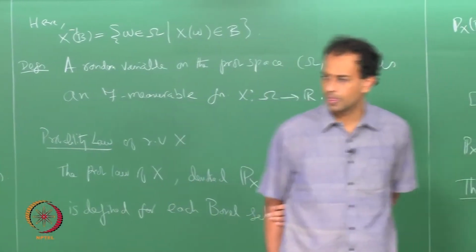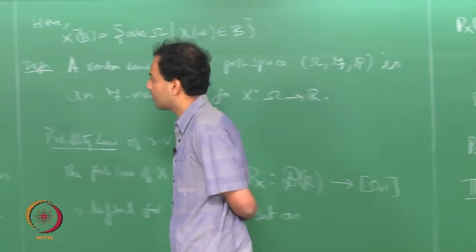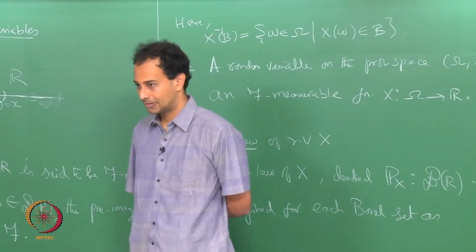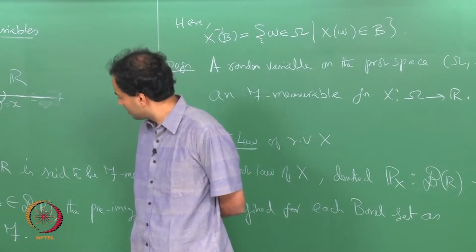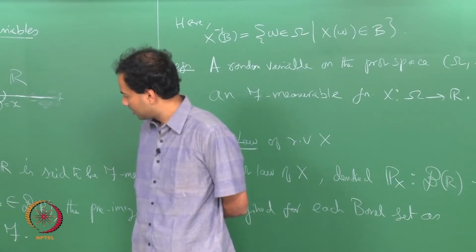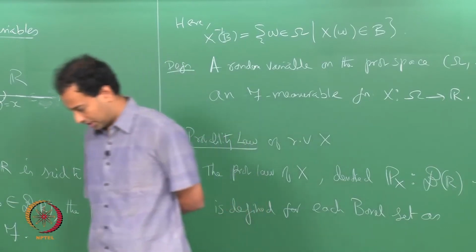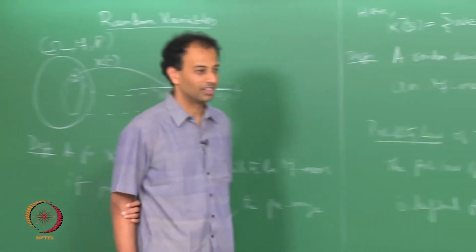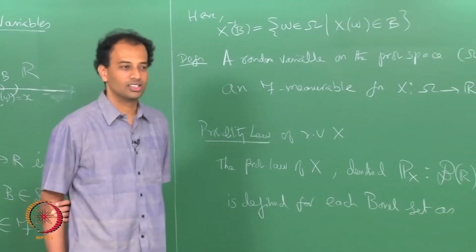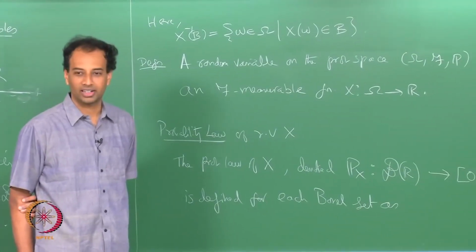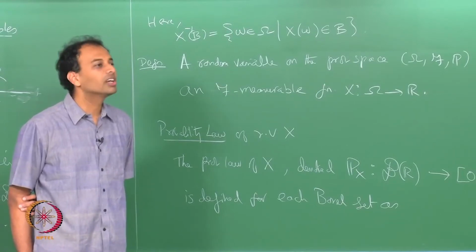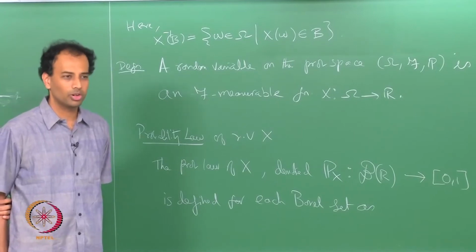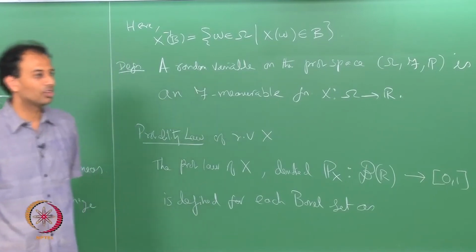So, there will not be a 1-to-1 mapping. That is right. See, if your omega is some nice countable set, let us say omega is the throw of a die or tossing a coin 10 times, then you know that you can take your F as 2 power omega, right, that is your discrete probability space.